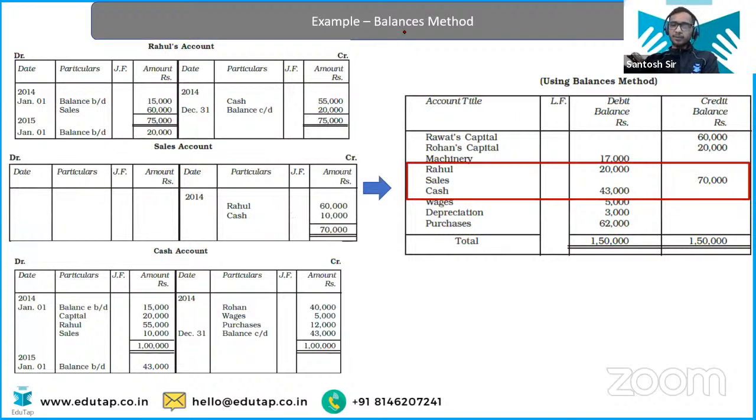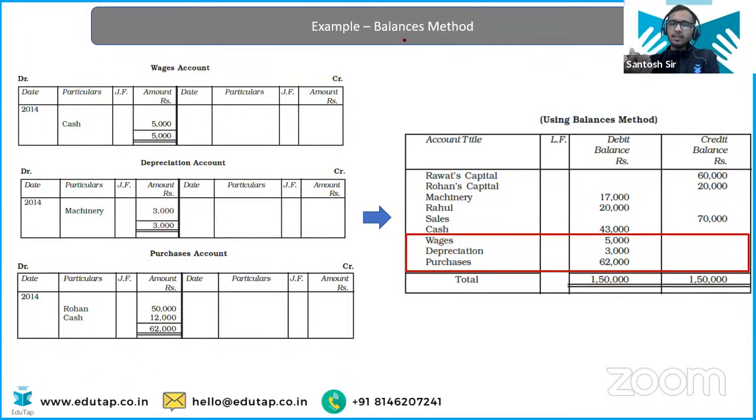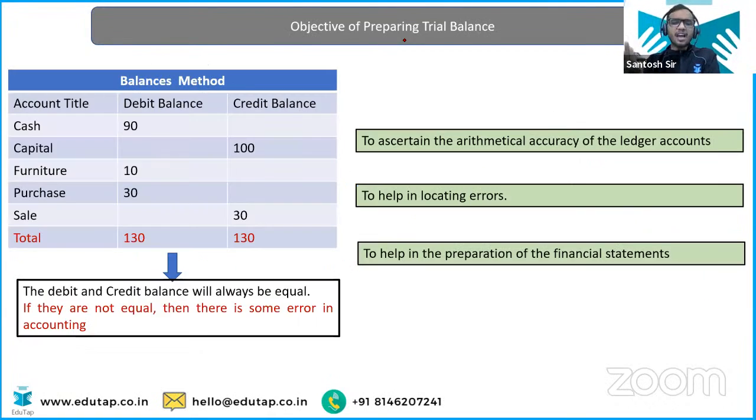Now what is the use of the balances method, and what is the use of this trial balance? We have come to the conclusion from this that if the balances are not matching, we can conclude there must have been some error while doing the journal entry, or while posting the journal entries to the ledger account, or maybe in totaling, or maybe in transferring the balance amount to the trial balance. Errors can happen in any step.